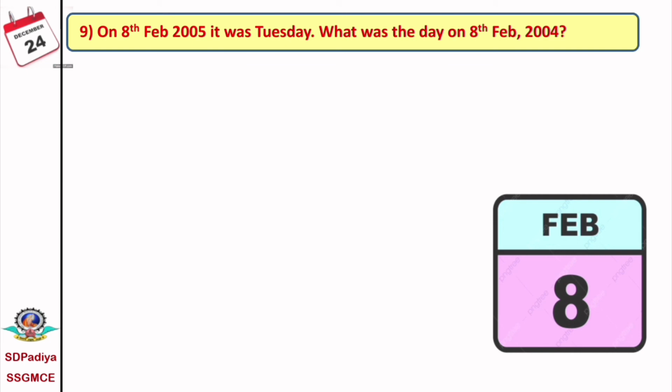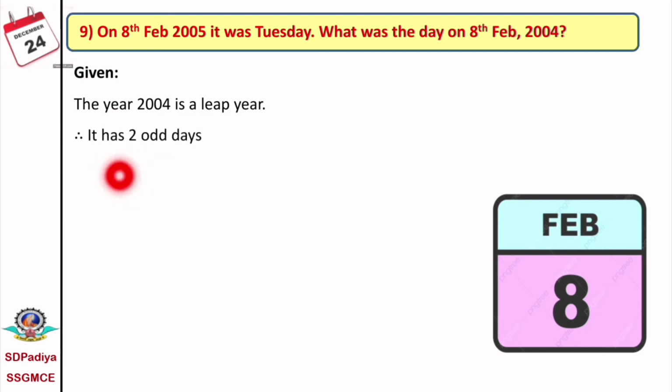The next problem is that on the 8th February 2005, it was a Tuesday. Then what was the day on the 8th February 2004? Remember one thing, that 2004 is a leap year. Therefore, this leap year has 2 odd days.